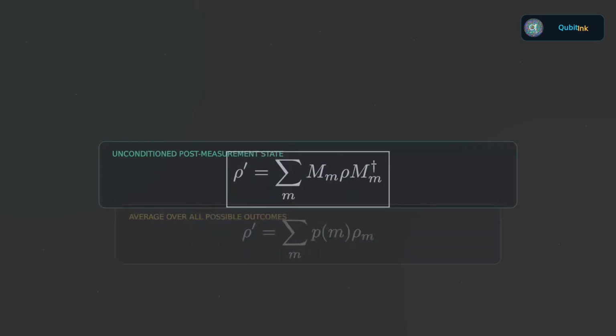The resulting state is the sum over all outcomes of m sub m rho m sub m dagger. This is no longer a conditional state. It is the state when the measurement outcome is unknown. Notice the physical meaning.